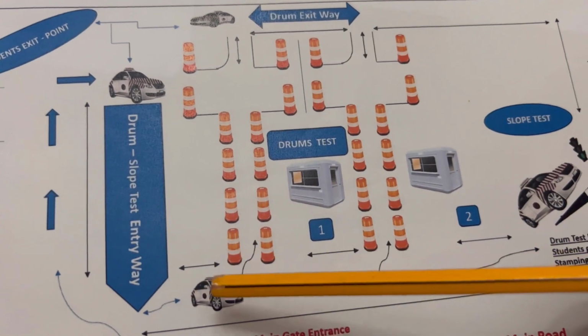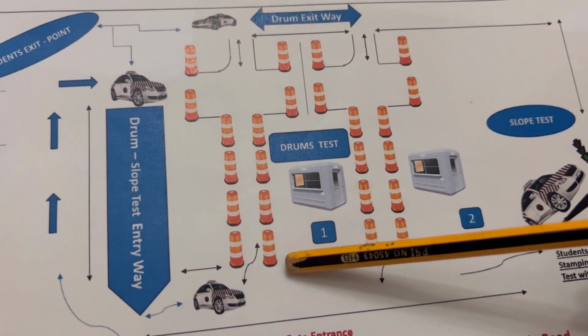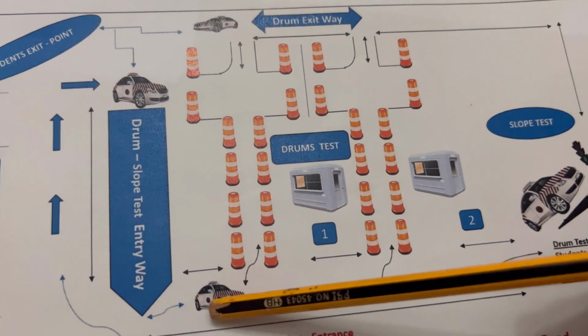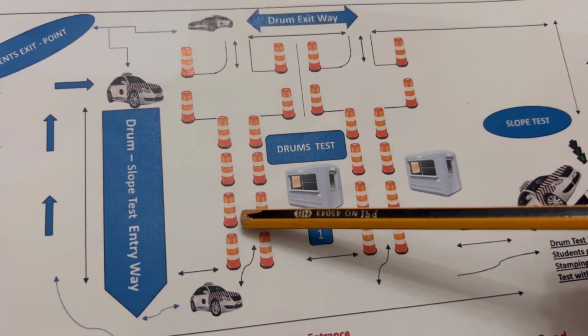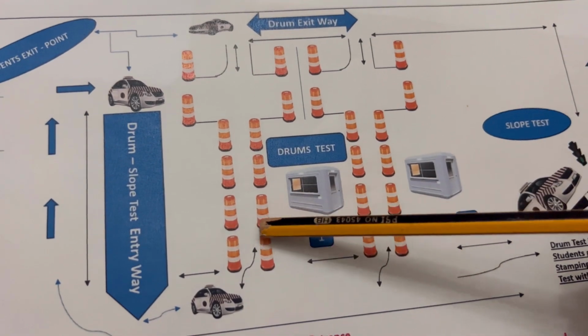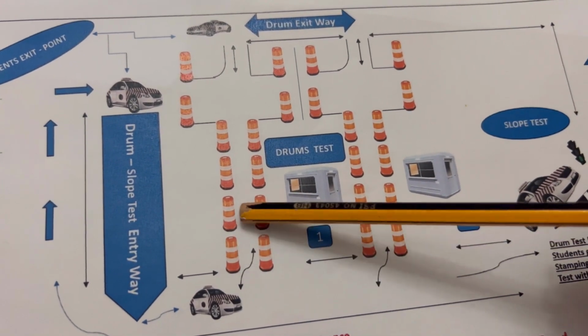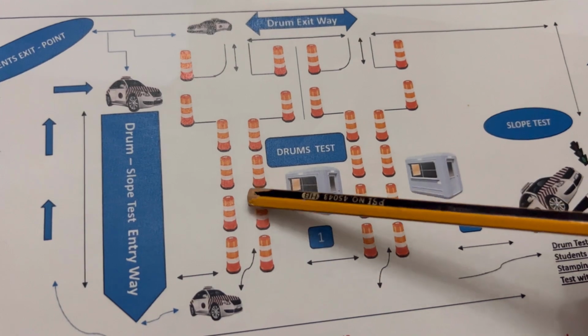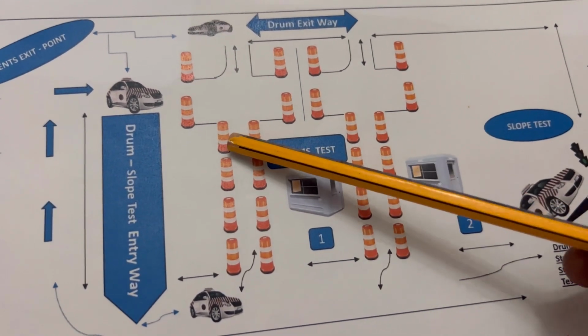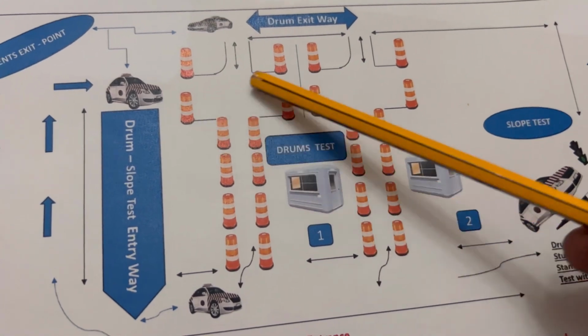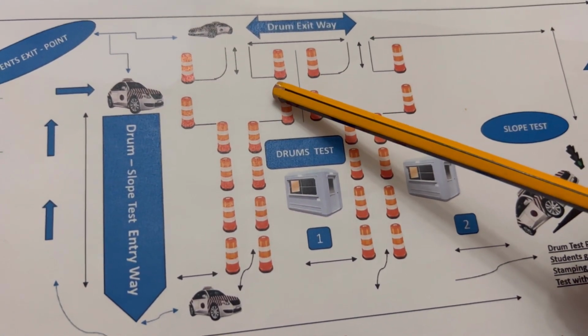Example, you choose number 1. You will enter the drum from the left. You will stop. The examiner will come to you. He will take all your papers and documents. After checking everything, he will tell you maybe to go to the left, maybe to the right.